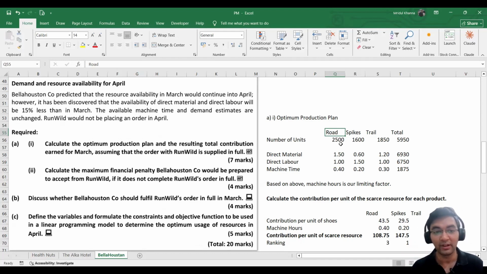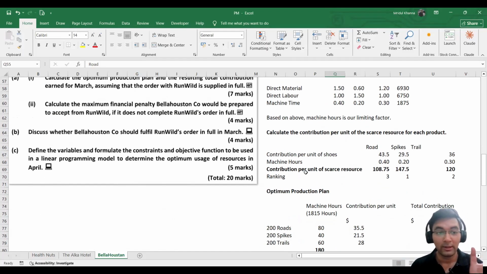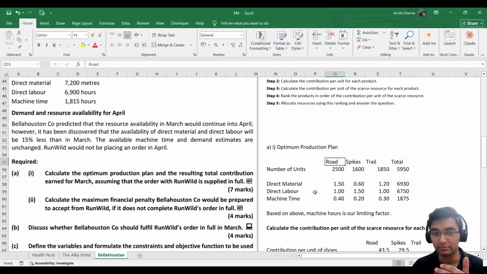plot the points on the graph, and we identify the gray area between those equations, between those lines, and within that gray shaded area, we identify the point where we can maximize our contribution. You will never be asked to draw a graph in the exam, but you can be asked such questions as it is asked here to define the variables and formulate the constraints and objective function. By constraints, it means the equations that we will be creating.